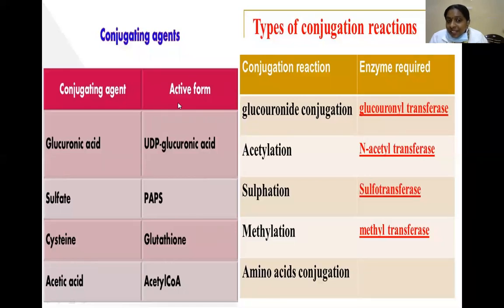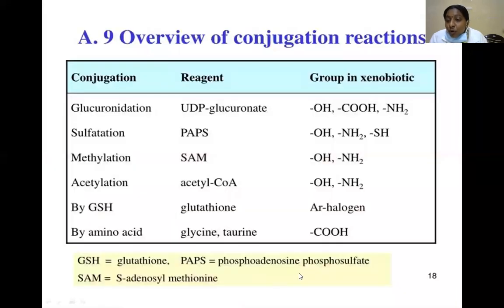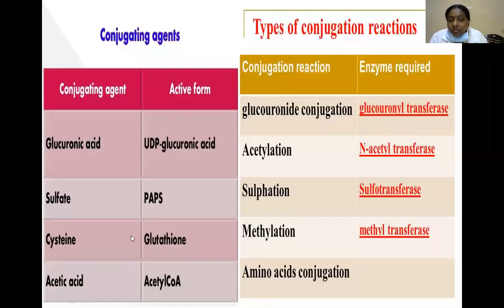Conjugating agents and their active forms. Glucuronic acid: UDP glucuronic acid, in the uronic acid pathway. Sulfate: the active form is PAPS, phosphoadenosine phosphosulfate. Next, cysteine: the active form is glutathione. Acetic acid as conjugating agent: the active form is acetyl-CoA. In glucuronidation, the enzyme required is glucuronyl transferase; acylation, N-acetyl transferase; sulfation, sulfotransferase; methylation, methyl transferase.